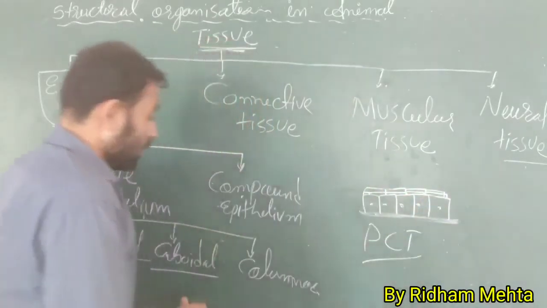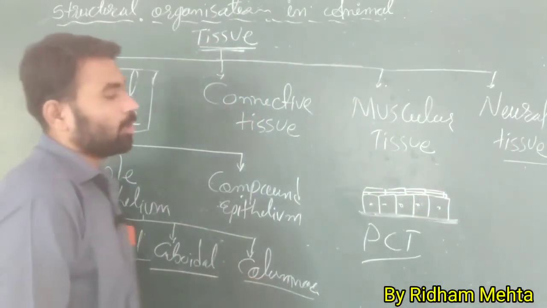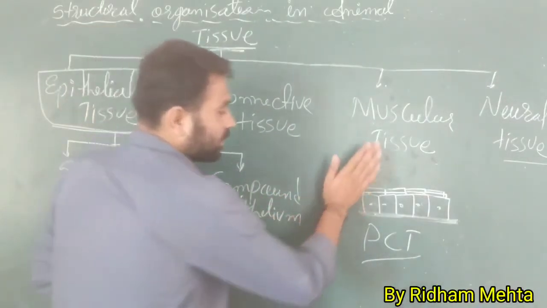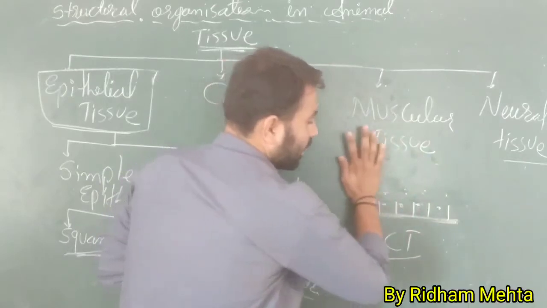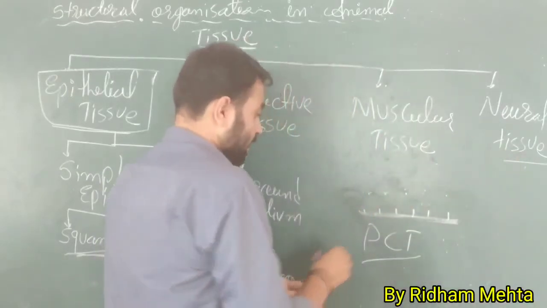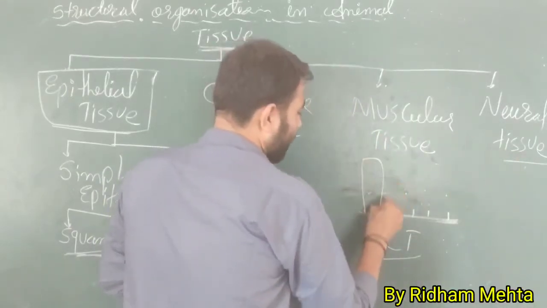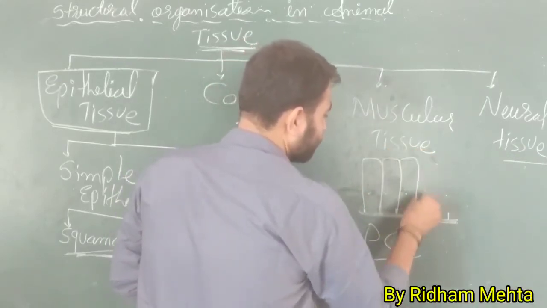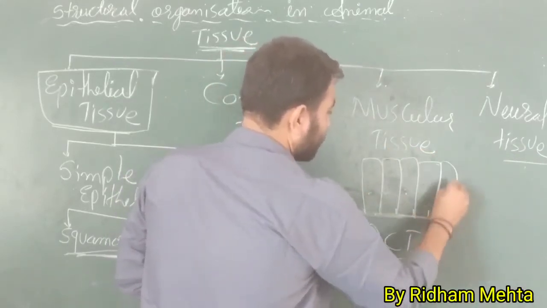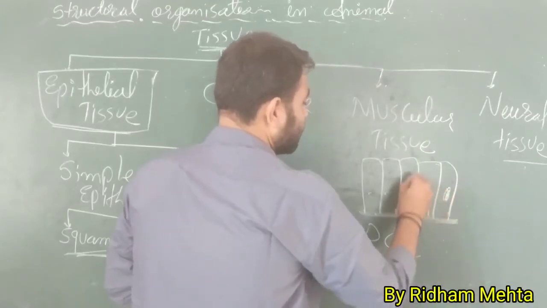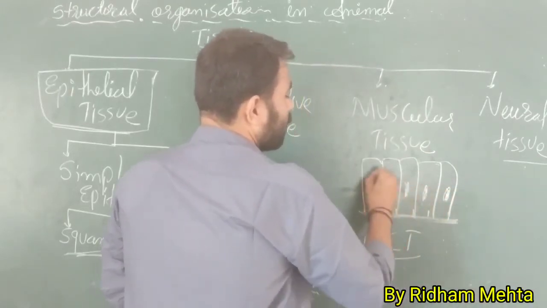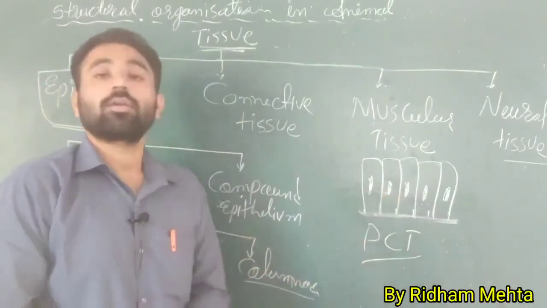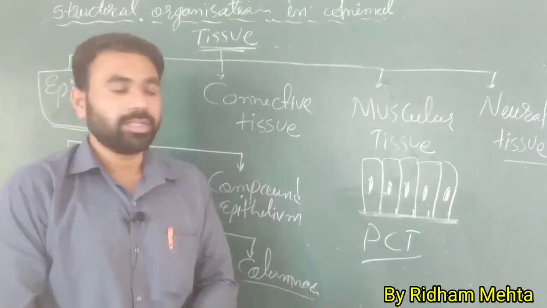Then columnar epithelium. If these cubes are elongated, for example, you can see here that the cells are elongated and column-like. They make columns like this. So this is the example of columnar epithelium. Okay, they look like columns.